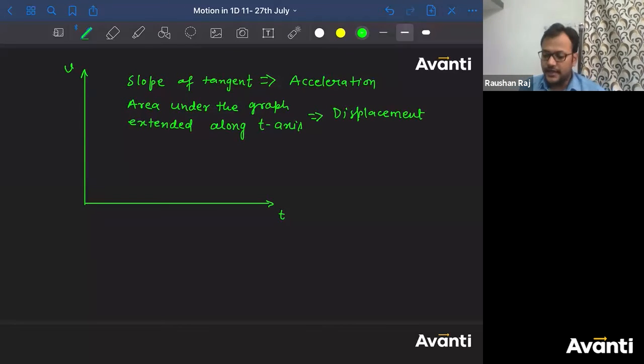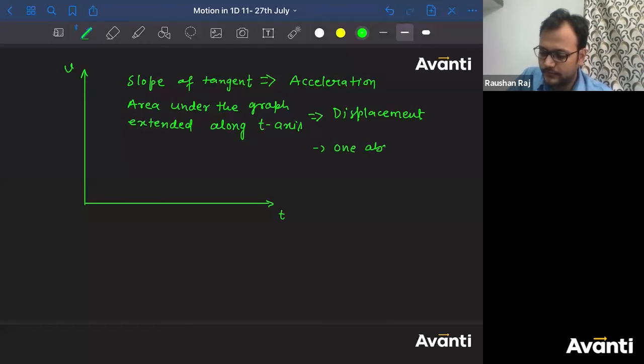Acha, which area will you consider as positive displacement and which area will you consider as negative displacement? The area which is above the t-axis is positive displacement.